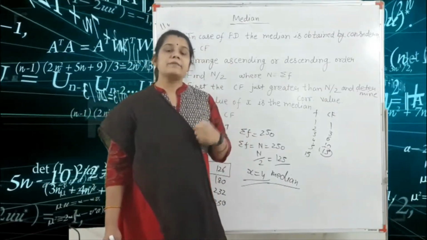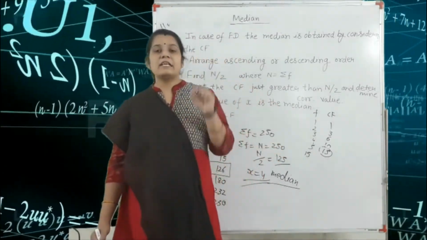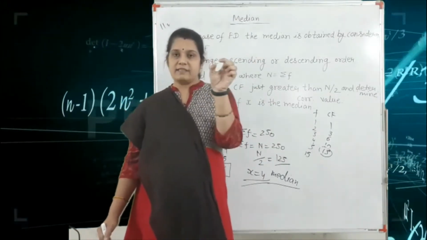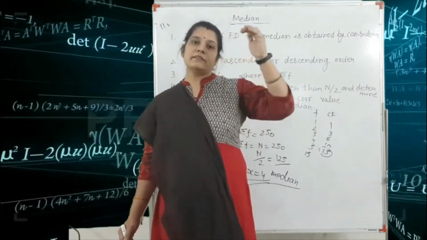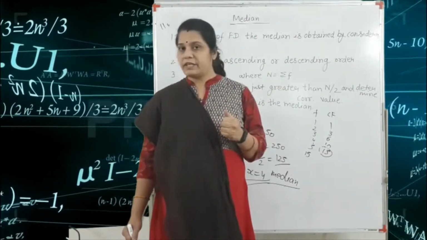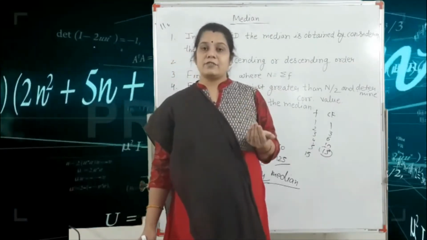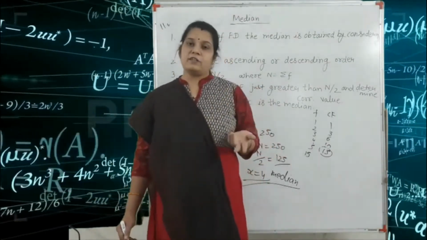Sometimes the question is given in class intervals, but sometimes it is given with a less than sign or the words less than, and after that the numbers are given. So first you map the class interval. Okay, we have already seen in our first lecture how we map the class interval, exclusive form and inclusive form.